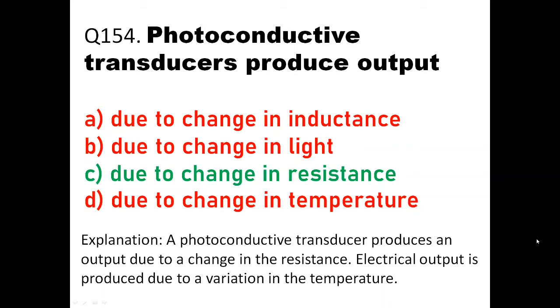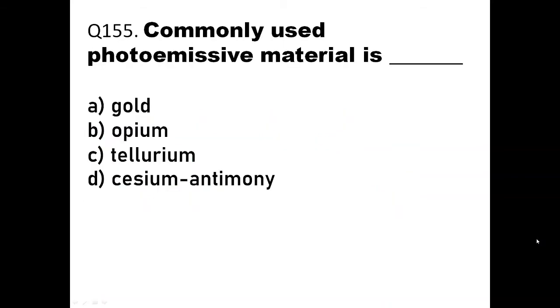So here explanation also I have given you. A photoconductive transducer produces an output due to change in resistance. Electrical output is produced due to variation in temperature. Okay, then we'll go to the next question, question number 155.